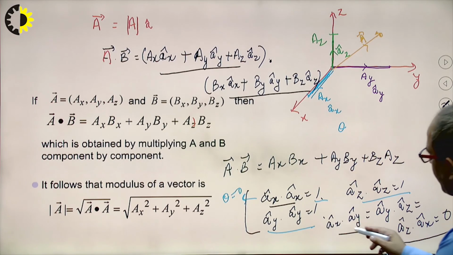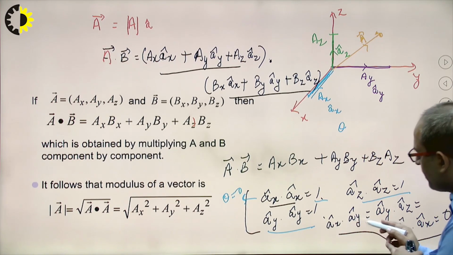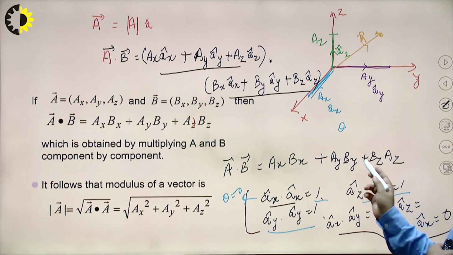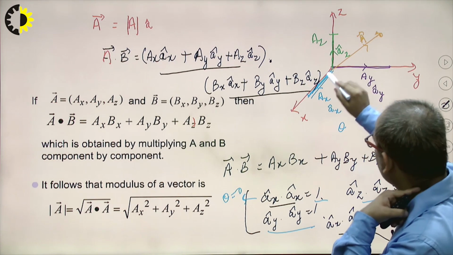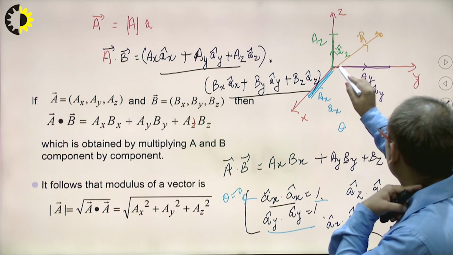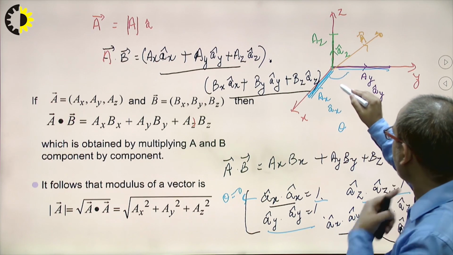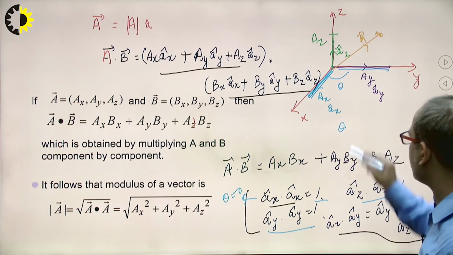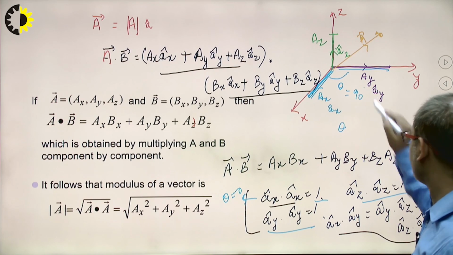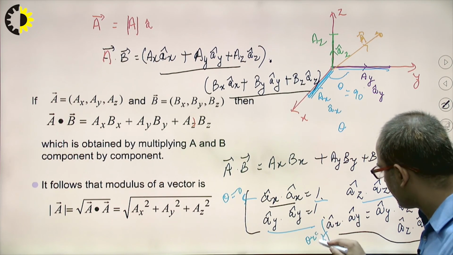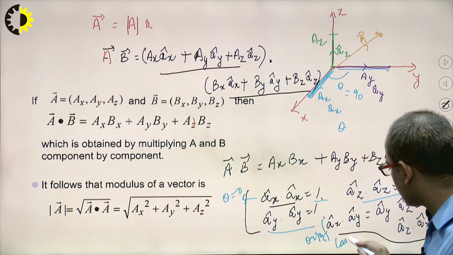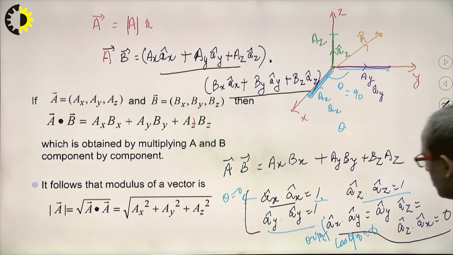Now we'll see here a cap x dot a cap y, multiplied by cos theta. This one is a cap x and this one is a cap y. You will see here the angle between these two, that is theta, comes out to be 90 degrees. And when theta is 90 degrees, cos 90 degrees will be 0. That's why it is 0.